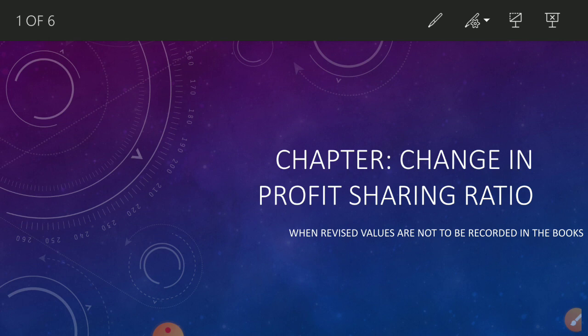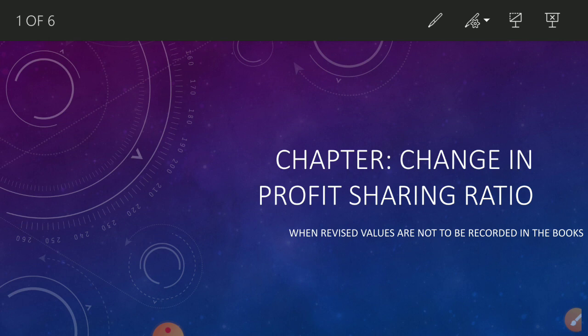Goodwill treatment we studied, and valuation of goodwill we studied. Then accumulated profits and reserves, how to distribute when they want to distribute, when they do not want to distribute, two cases we discussed. And then as a special case of reserves, we discussed the investment fluctuation reserve and workmen compensation reserve. Okay, and the next adjustment was revaluation of assets and liabilities. So revaluation of assets and liabilities